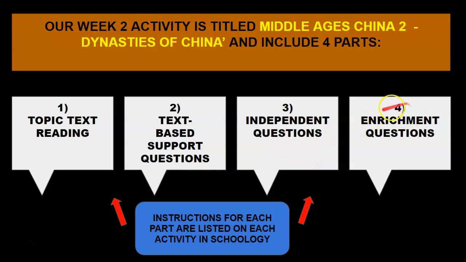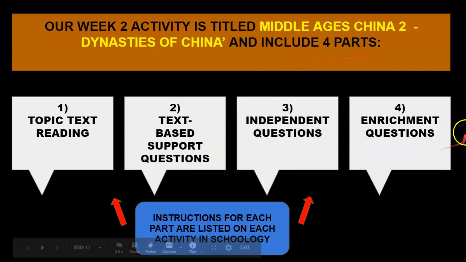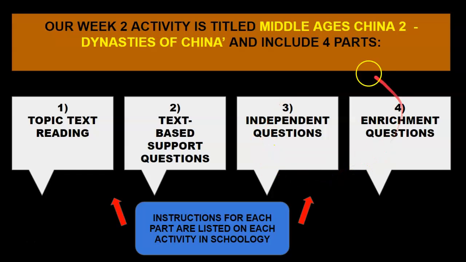And then finally, the last, number 4, is we have an enrichment question based on our topic. And the enrichment question takes your critical thinking to the next level. And it asks you to really break down a question into the RACE format that we've been using. So you'll be asked to restate the question, answer the question, cite your evidence, explain your answer in 2 ways, and then sum it up. So this whole activity is 4 parts. One more time: text support questions, independent questions, enrichment questions. These 2, if you want to really expand on your answers, you can use research.